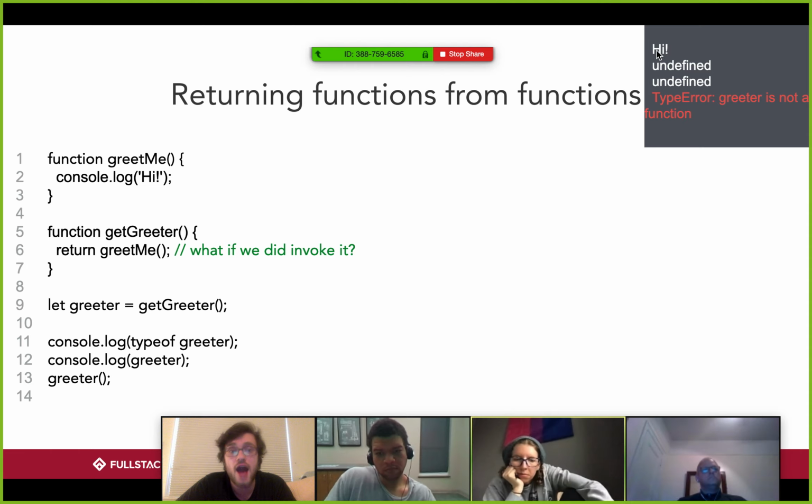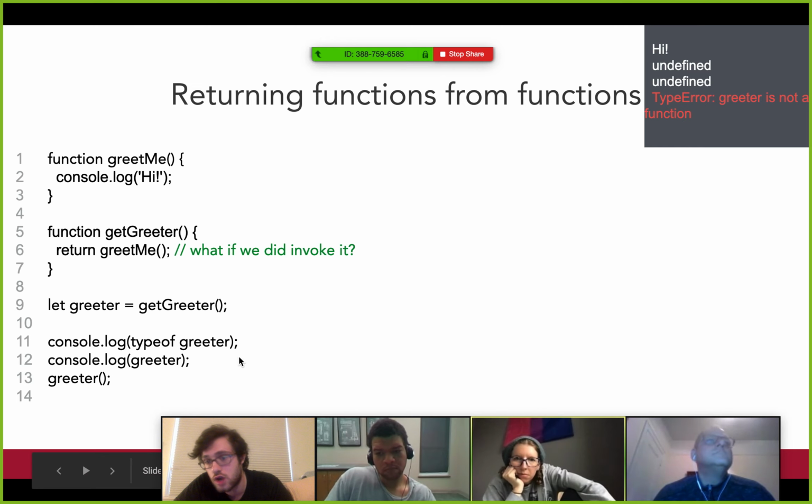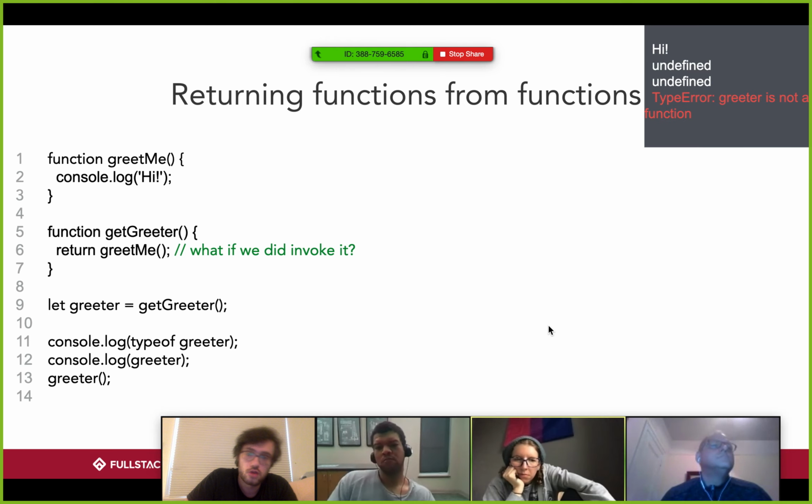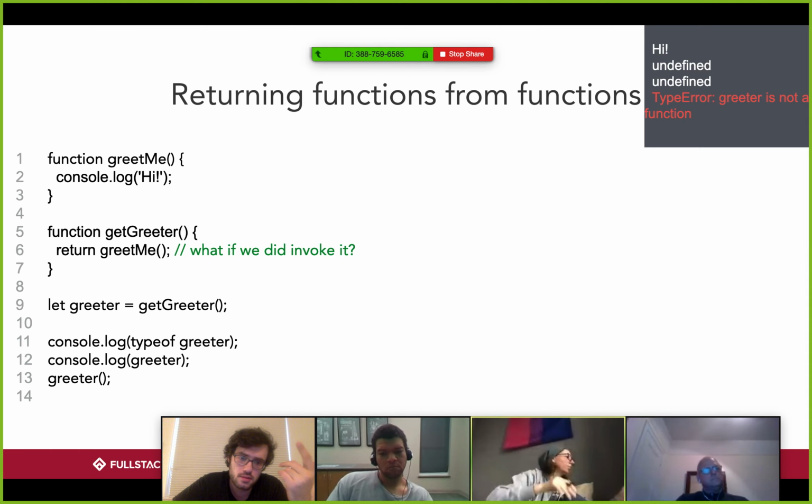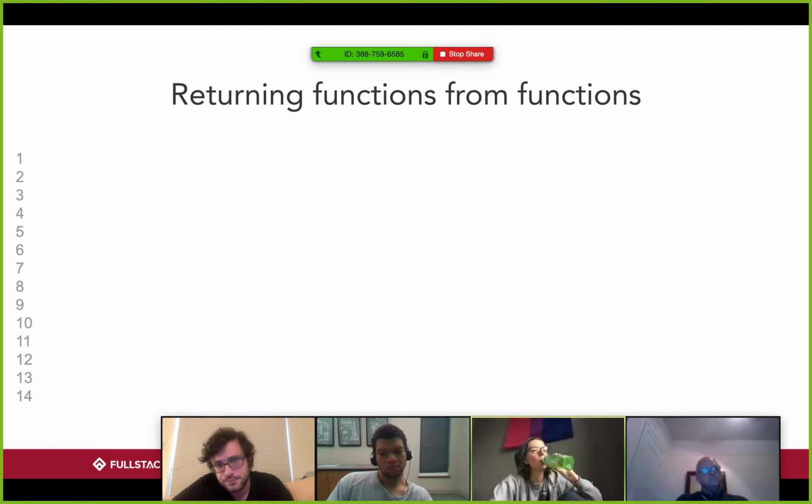So we see hi here because we run it here, right? But then the type of greeter is undefined. What greeter is, is undefined. And then you get the type error when you try to invoke undefined. So if we lost these parentheses, then we wouldn't be running greetMe here. We would just be returning the entire function. That makes sense, right? All right, cool.